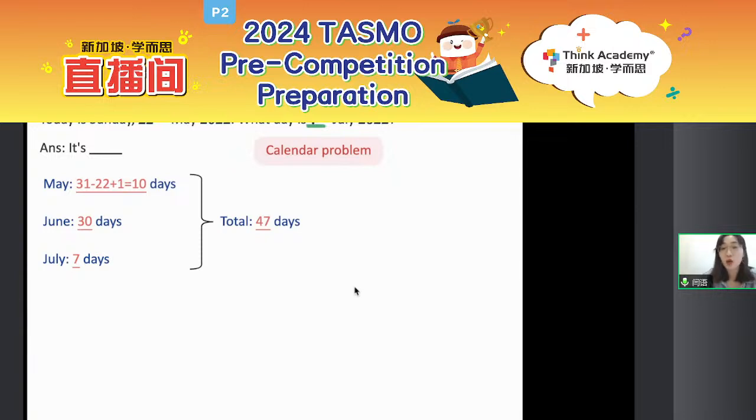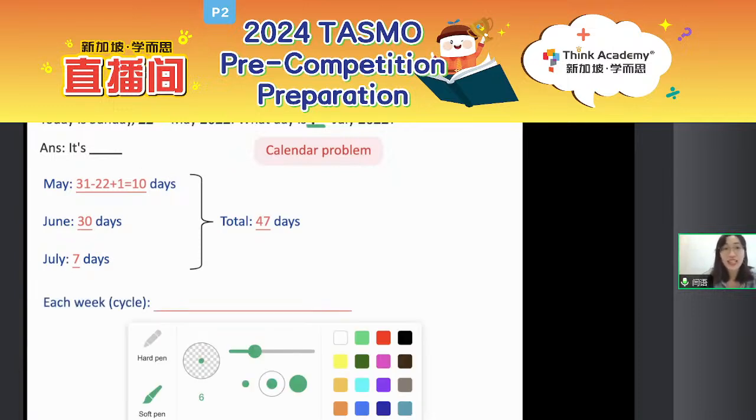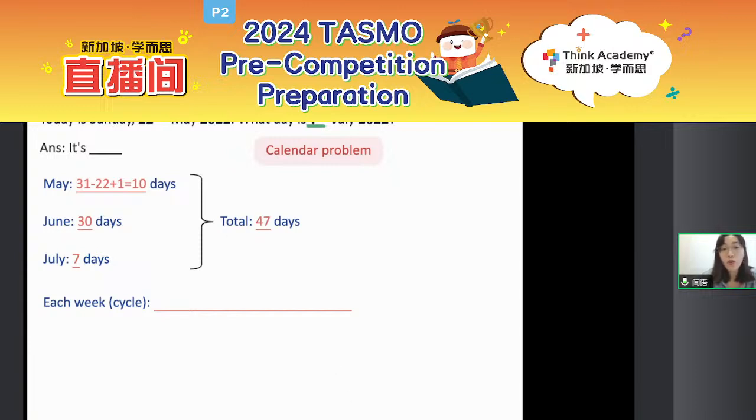After you figure out the total number of days, let's figure out the cycle. The first day is a Sunday, so our cycle starts from Sunday. Let's write it down: Sunday, Monday, Tuesday, Wednesday, Thursday, Friday, Saturday. This is a full cycle.